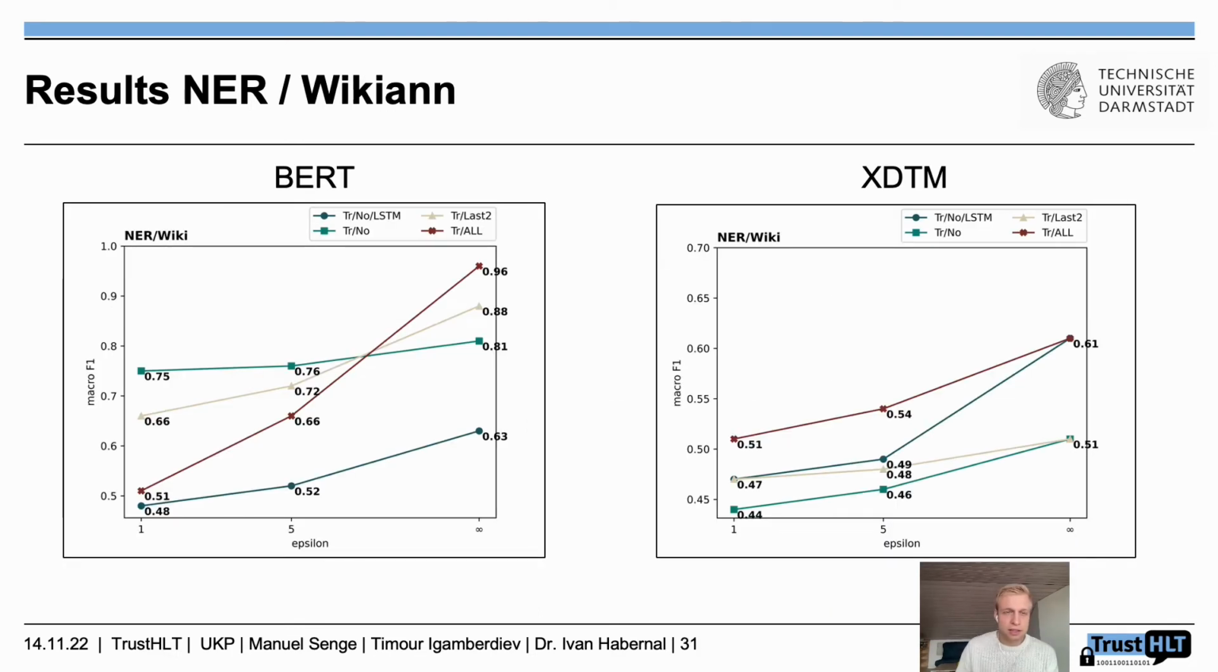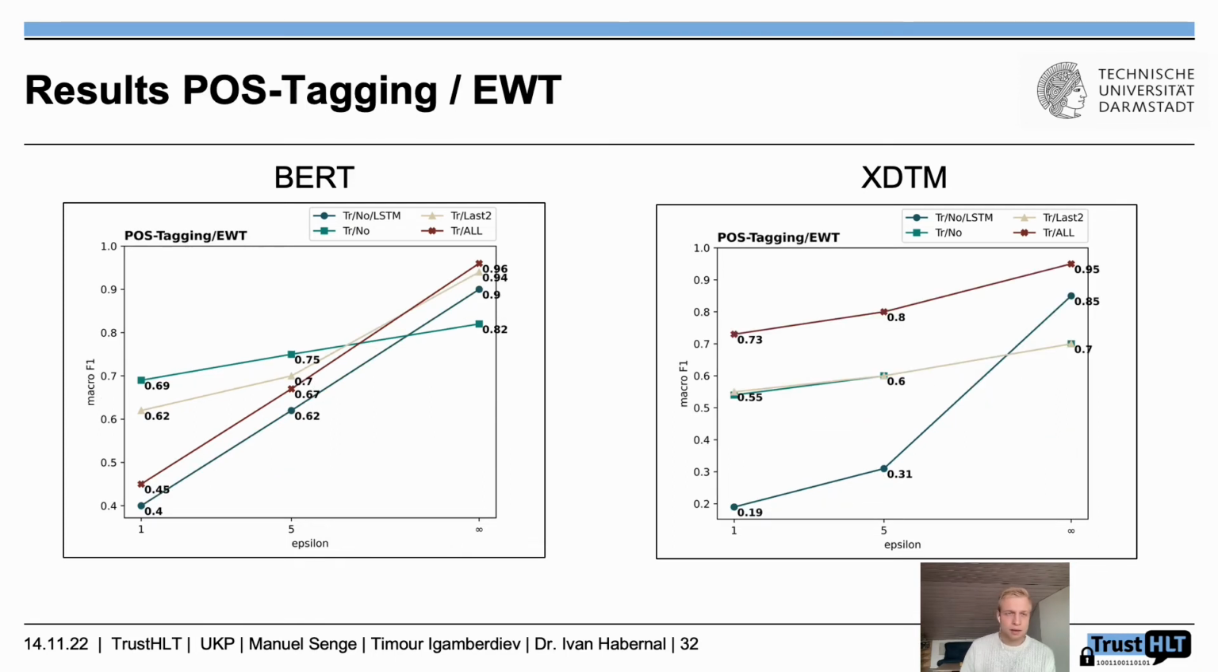Now if you look at Wikian, we see a difference in accuracy, because those models here are actually very good. One possibility why that is could be that the tag size is reduced for Wikian in terms of kernel. Now for POS-Tagging, we see that the best model is the transformer model that was not fine-tuned for BERT, but for XDTM, again, the all layers fine-tuned one. So we can see, again, no similar pattern here.